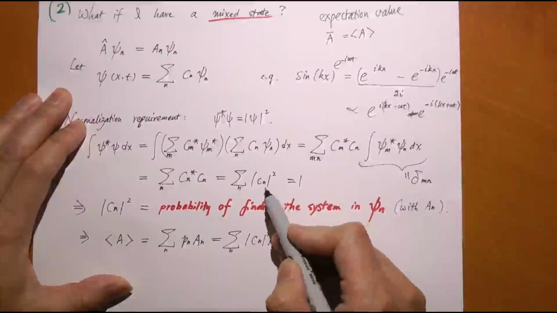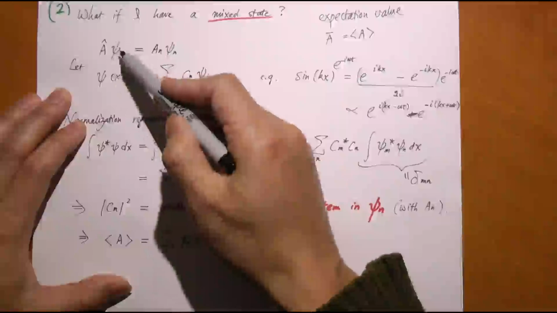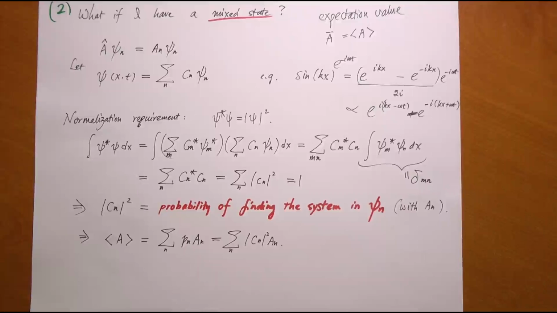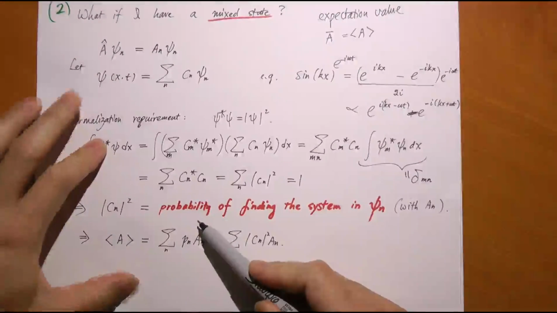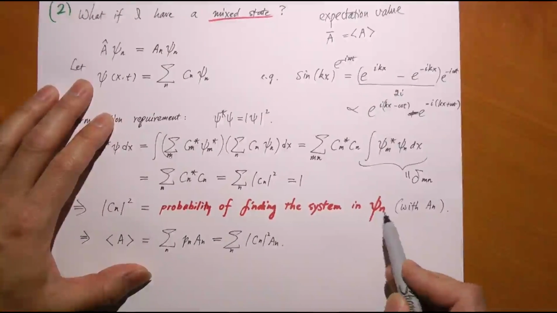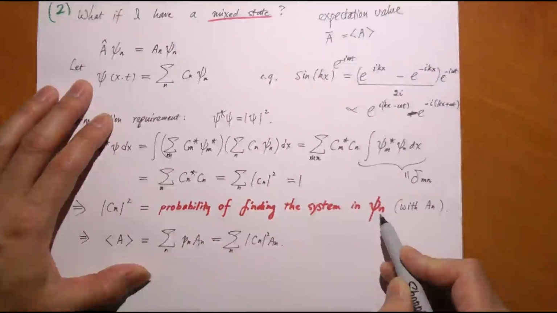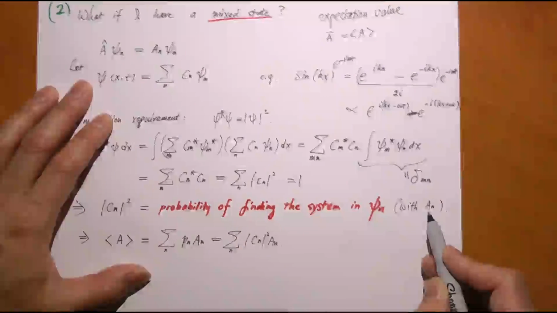So you basically add C1 squared and then C2 squared and so on. You always get 1, no matter what the initial wave function is. When is that always equal to 1? It's because this Cn squared is nothing else but the probability of finding the system, our particle, in such an eigenstate of A, the nth eigenstate of A. So in that state, the value of this observable would be A of n.